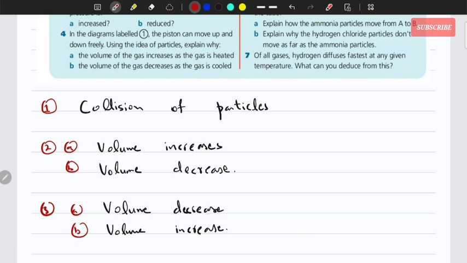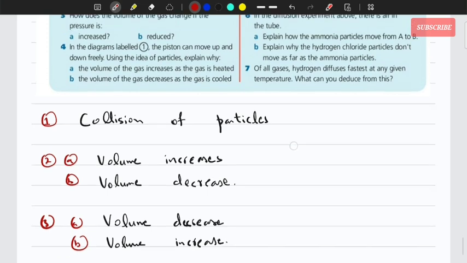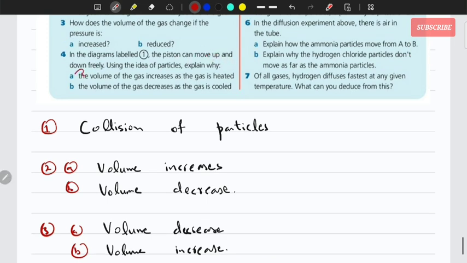Okay? Number 4. In the diagram labeled 1, the piston can move up and down freely. Using the idea of particles, explain why. I have already explained it up there, so you can check it out. The volume of the gas increases as the gas is heated. So particles will move faster and they collide more.